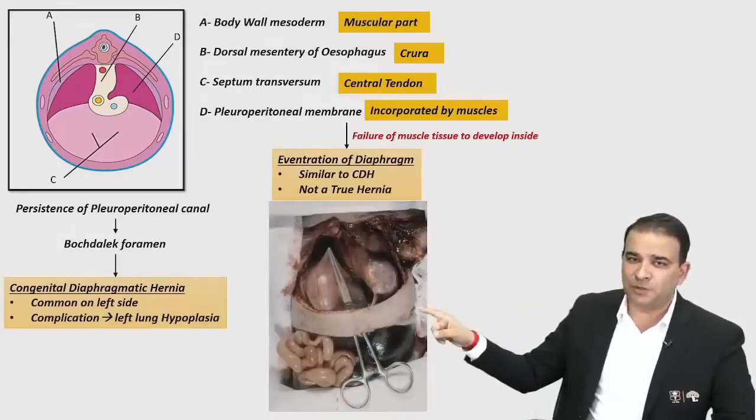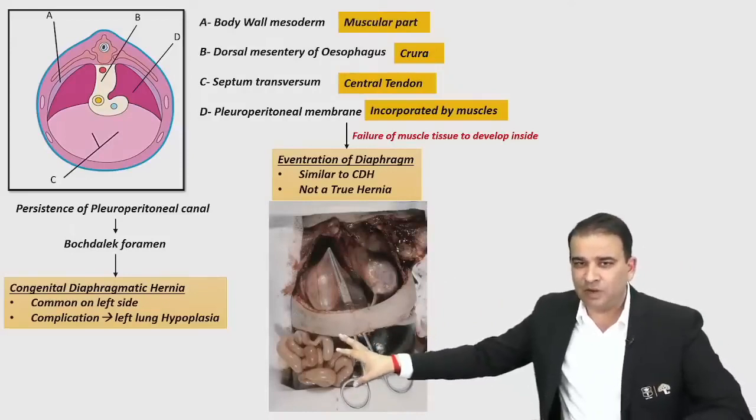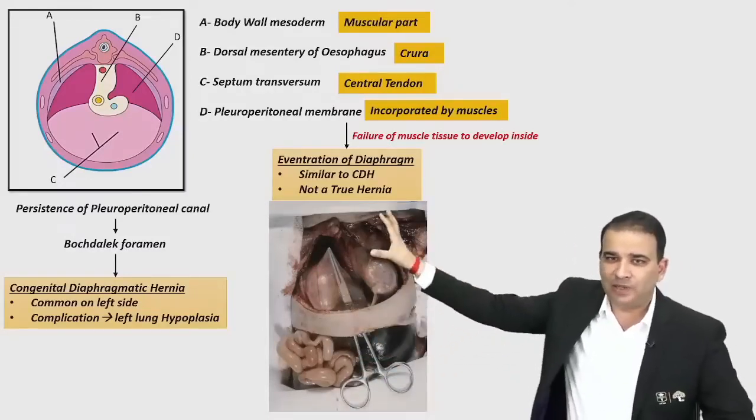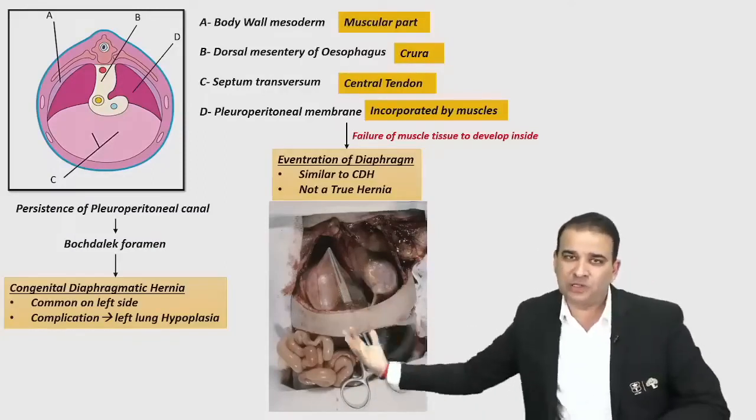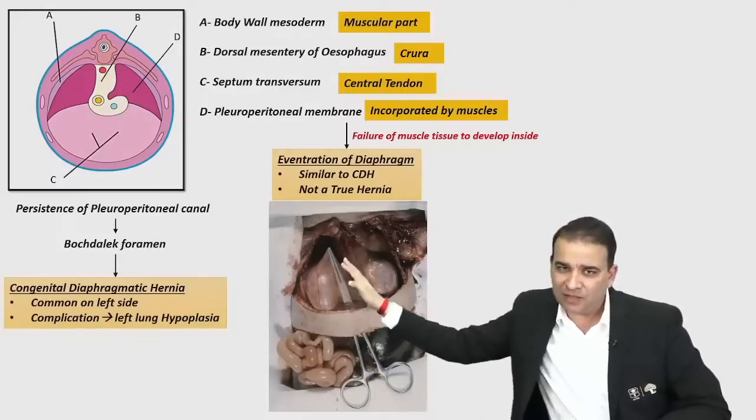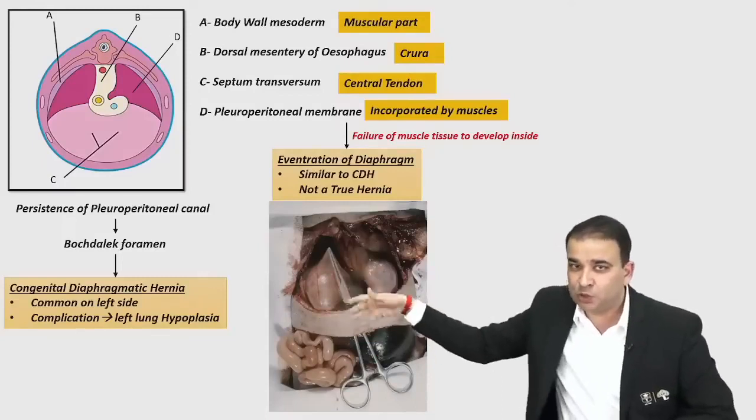It's not a true hernia. Look at this picture, guys. If you look at the abdominal content over there, look at the intestine, the colon in there, and look at the thoracic cavity, and they are herniating above. They are pushing the lung above. They can also cause lung hypoplasia, but you can see a very thin membrane is present in between them. So it's not a true hernia.